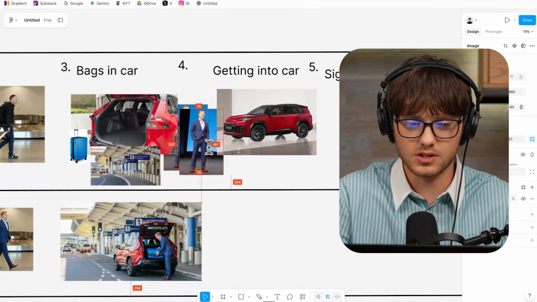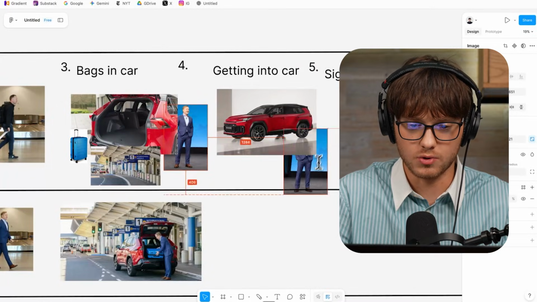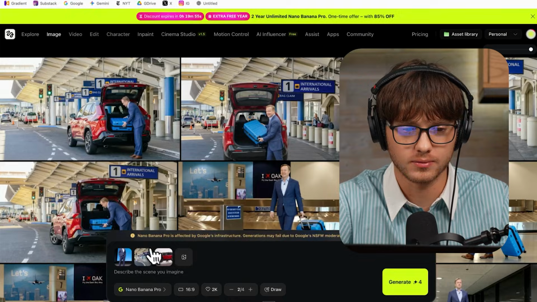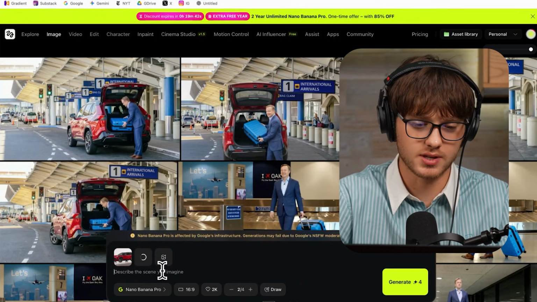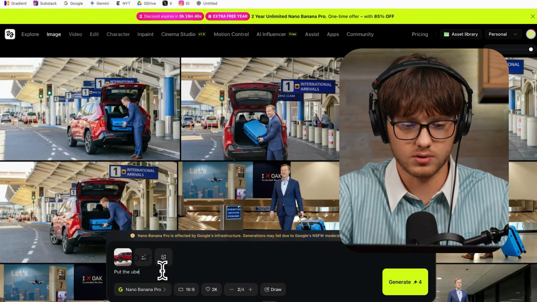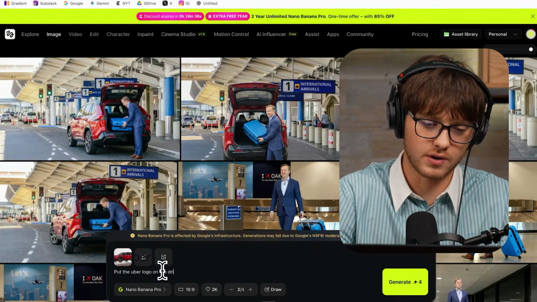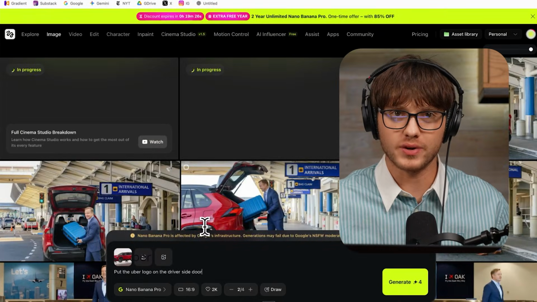You can see the next scene is going to be Jason getting into the car. So we'll begin and generate that. But before we make it, I want to make sure we are looking back at the script, which says that Jason is getting into an Uber X that he drives. So I want to put some of that Uber X branding on the car door. What we'll do is put in the image of the car and also this Uber X logo and just say, put the Uber logo on the driver side door.